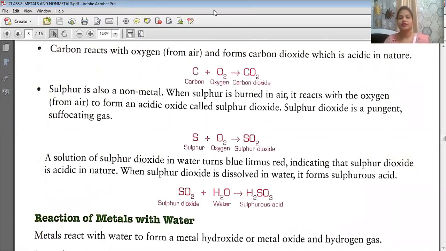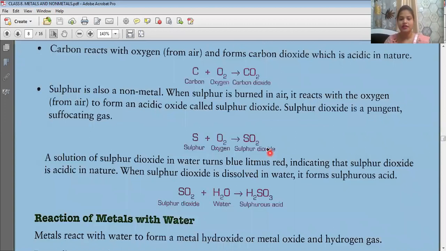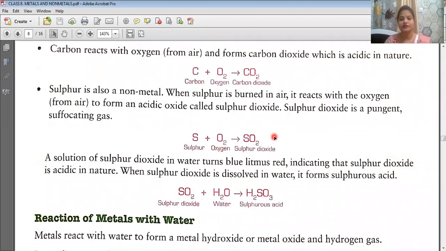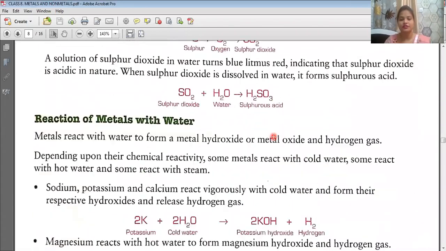So next non-metal is sulfur. What will happen if sulfur reacts with oxygen? It will form sulfur dioxide.